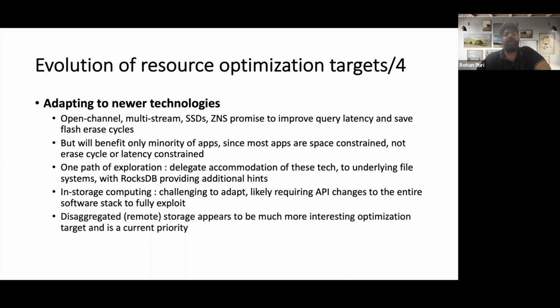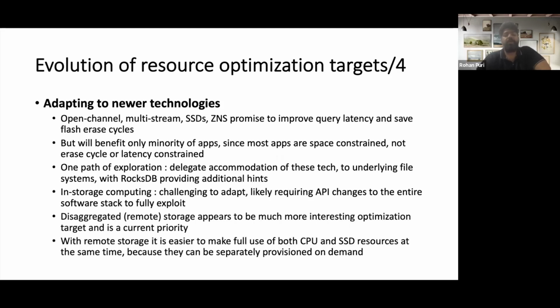Their main focus right now is disaggregated storage, which offers a lot of interesting optimizations for them and is their current priority. What happens with this disaggregated storage is that CPU and SSDs can be fully utilized at the same time because they can be separately provisioned and they are not aggregated, they are disaggregated.